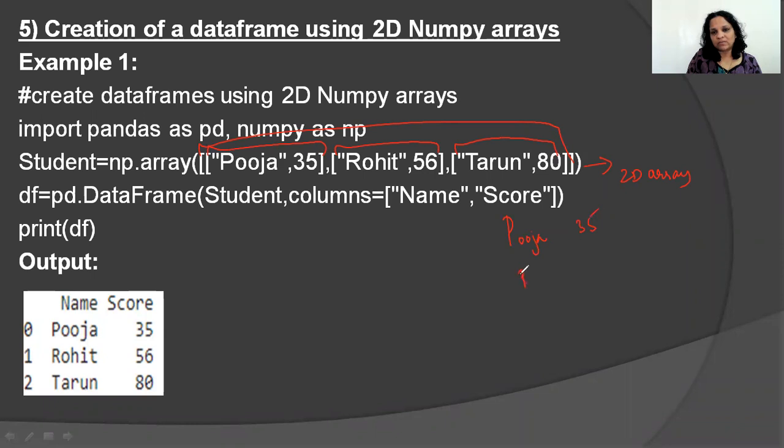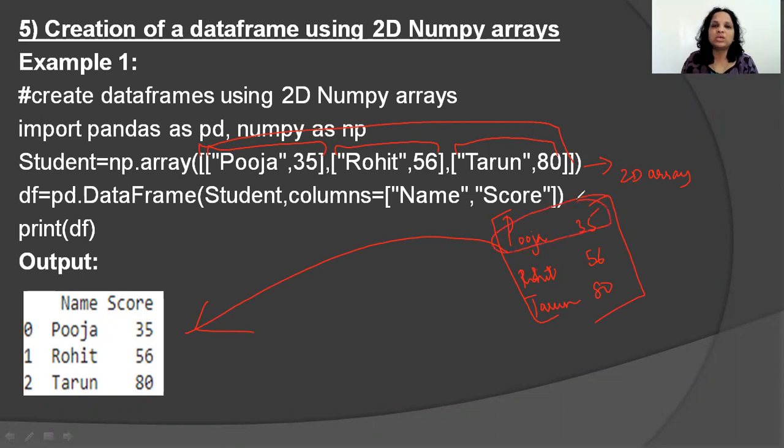So basically, you have a 2D array which is like this: Pooja 35, Rohit 56, and Tarun 80. This is your 2D structure. I'm creating a data frame out of this 2D structure. It's very easy to understand that every row of your 2D array becomes a row in the data frame. So if your 2D array consists of 3 rows and 4 columns, the data frame will consist of 3 rows and 4 columns.